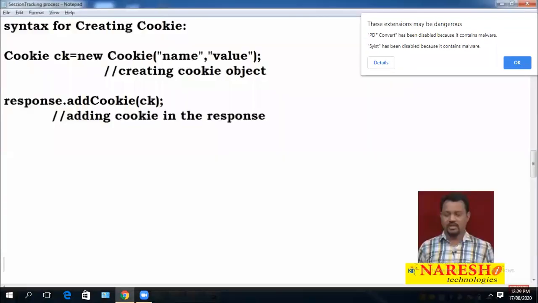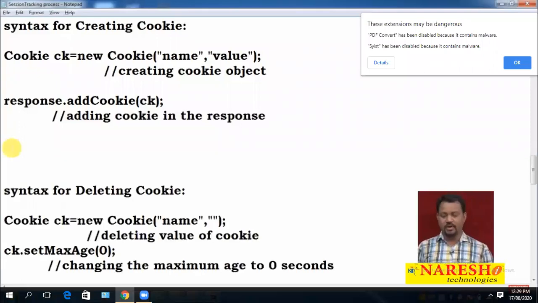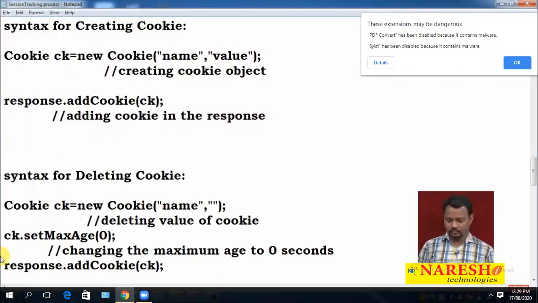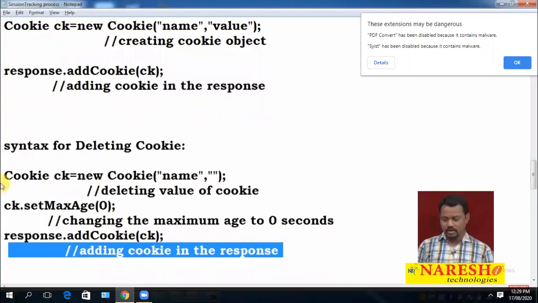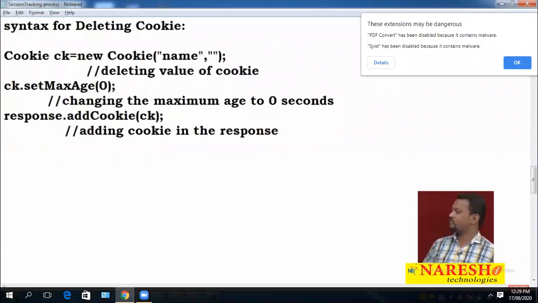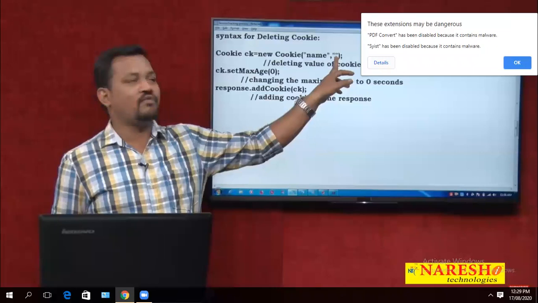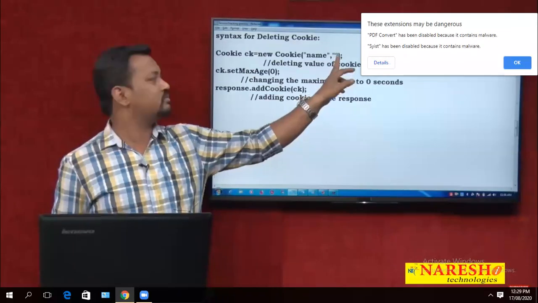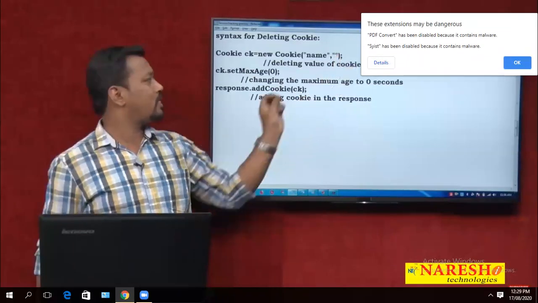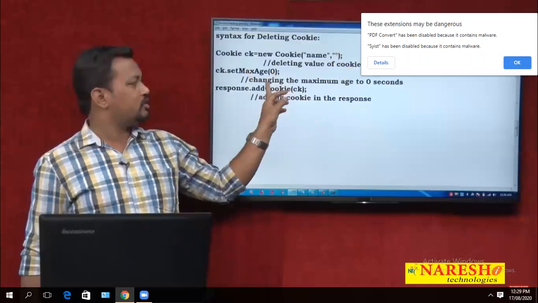So whenever you want to delete this cookie, normally the syntax we show is like this. Name and value: I am making this value null, indirectly no value. I am removing the value from here. I am setting the max age to 0, changing the maximum age to 0 seconds.